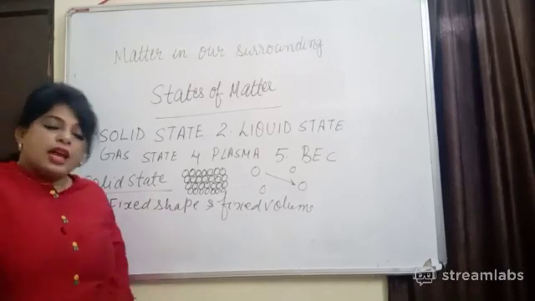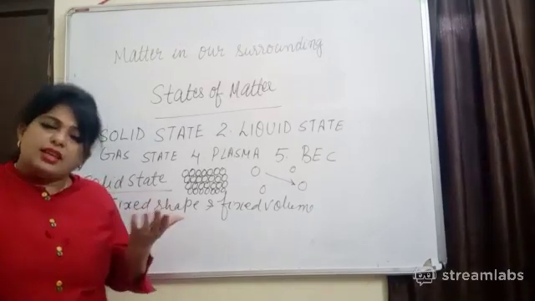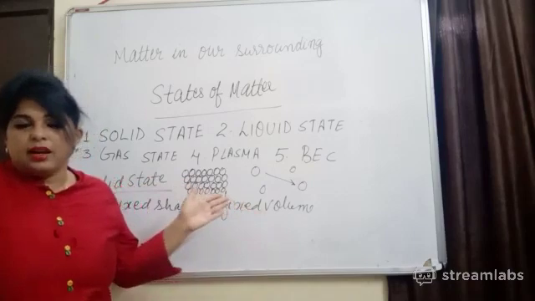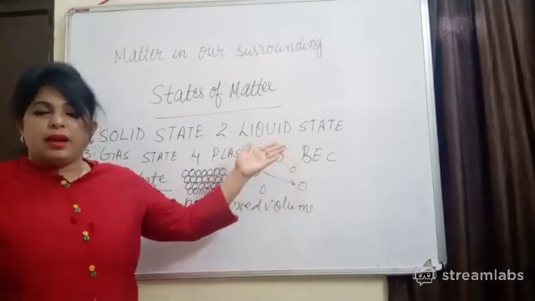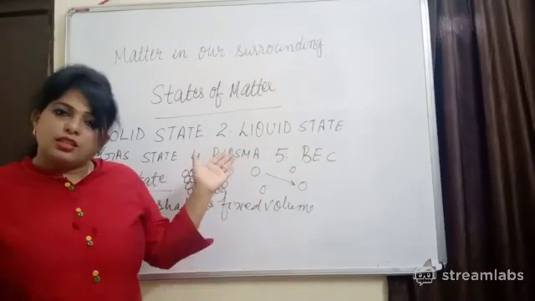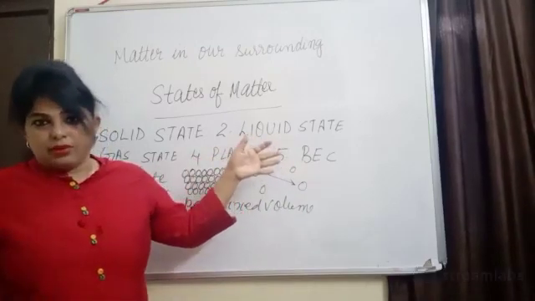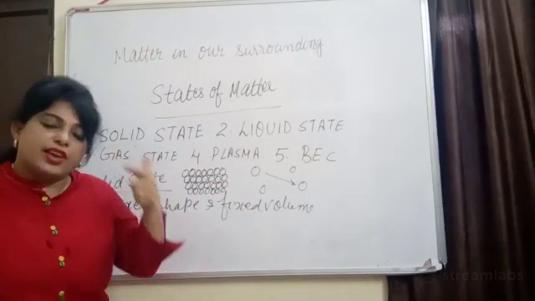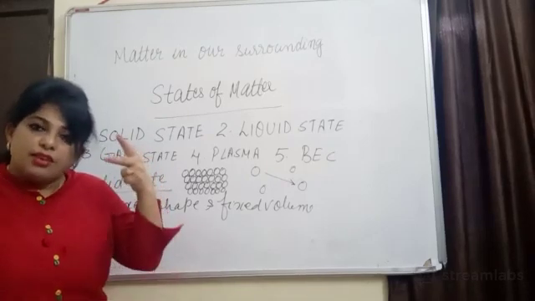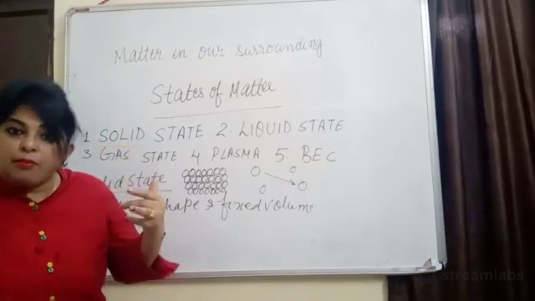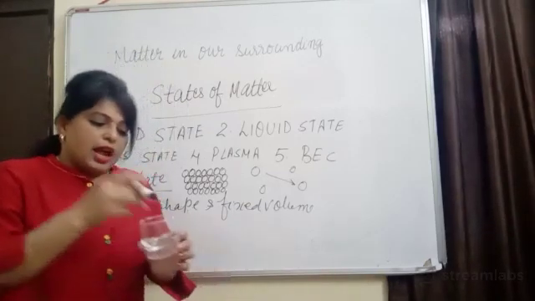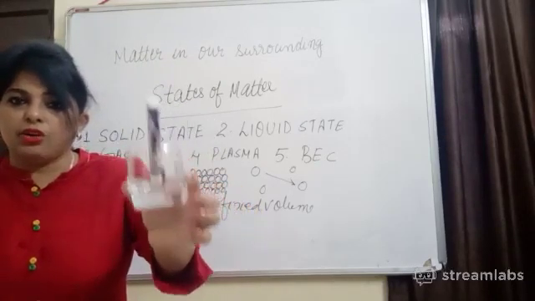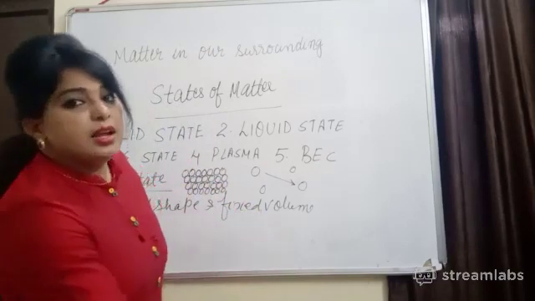One more thing, they can be broken down. When you try to break anything, it can be broken, but solids are rigid. They will not change shape, right? They can be beaten down into thin sheets. For example, metals are solids. They can be beaten down to thin sheets, but the particles cannot be separated out, right? So what we have learned is that solids are rigid, have fixed shape, fixed volume, distinct boundaries, and cannot be compressed. And one more thing: will a solid fill the container completely? No, solids cannot fill the container completely.